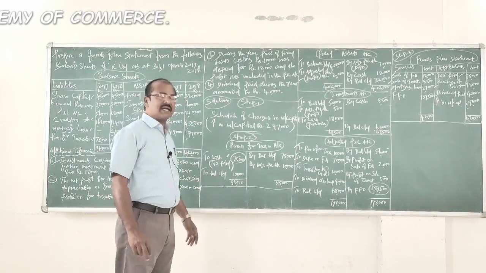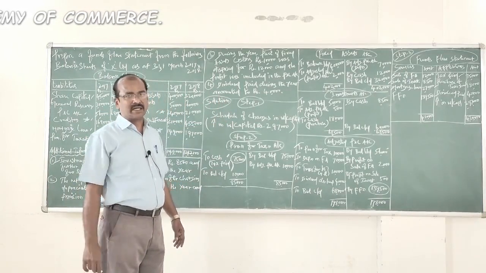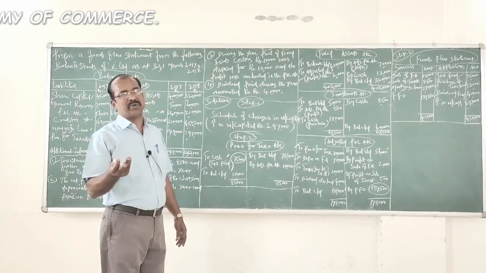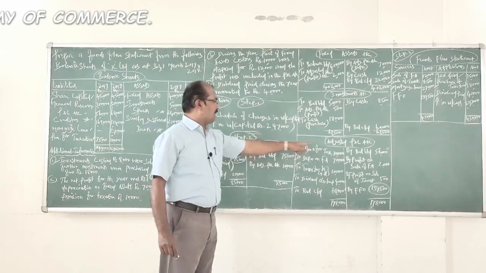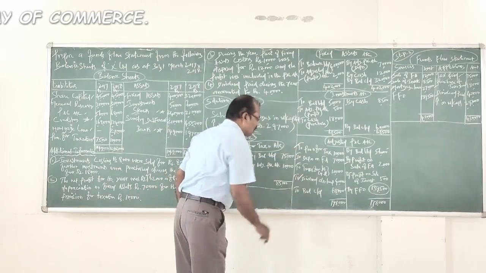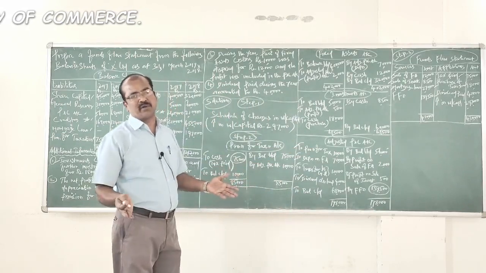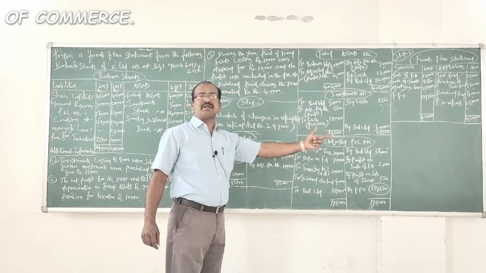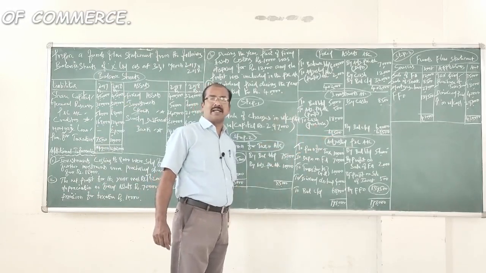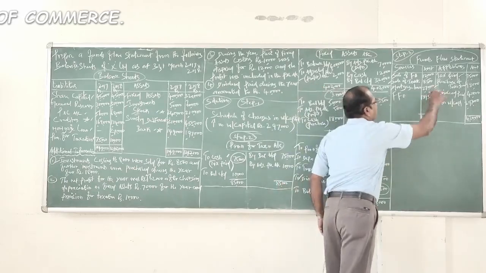Dividend paid during the year amounted 40,000. The dividend paid should be first declared, then it could be paid. Therefore, what is the entry for declaring dividend here? Adjusted profit and loss account to dividend declared. So it should be appropriated from profit, and then only it could be paid. Now for making payment of dividend, let us record it in the application side of funds flow statement. What is that? Dividend paid.